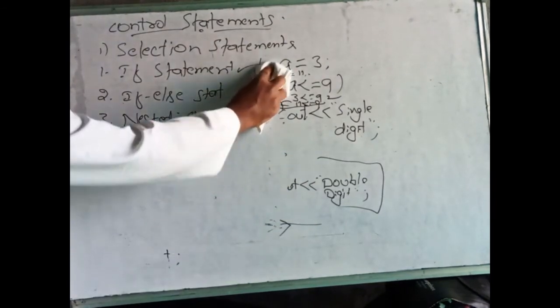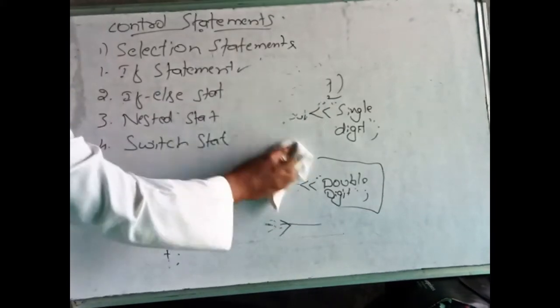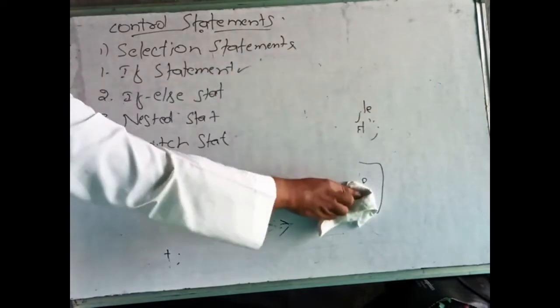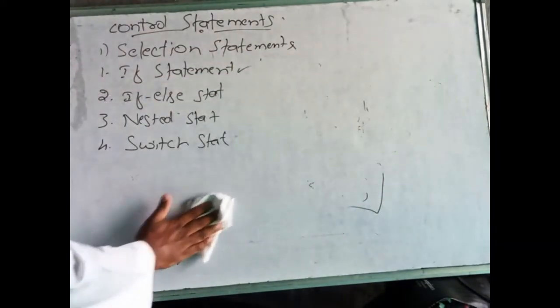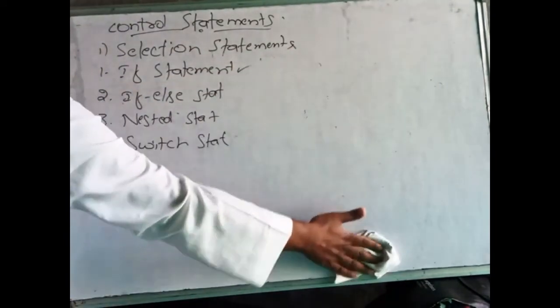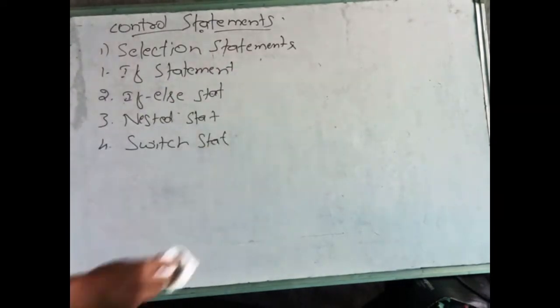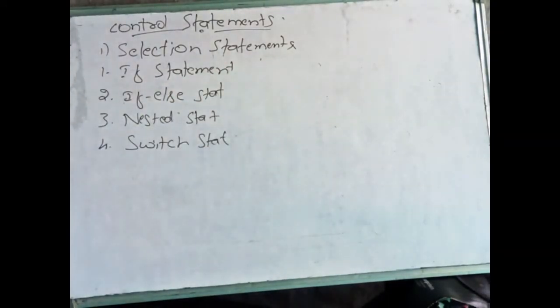Nested if is also the same as the if else statement. Here, within the if statement, if we add one more if statement, we call it nested. Within one block we are writing another block. Within the if statement we are writing another statement. That we call nested if. In this there are two nested if formats. One we write here.